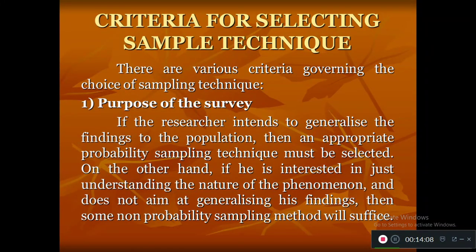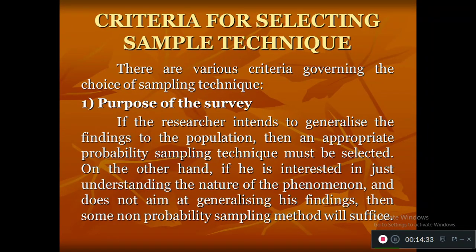Another important thing is the nature of the phenomena which we are studying. For example, if you want to find the cause and effect relationship between an independent variable and a dependent variable, then better go for a probability sampling technique. If you just want to study the nature of the phenomena, then you can go for a non-probability sampling technique.